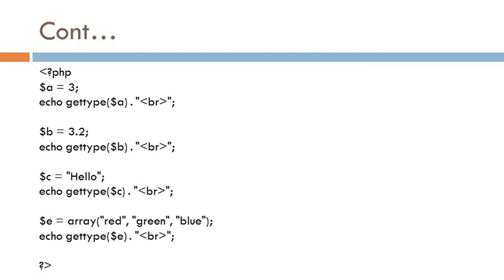The output of this script is: the first echo statement prints integer, the second echo statement prints double. Next is gettype($c), meaning the data type of variable c is string, so here it prints string. The fourth echo statement prints array.